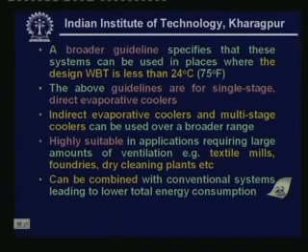And evaporative coolers can be combined with conventional systems, leading to lower total energy consumption. That means you can also think of hybrid systems which use a combination of evaporative cooling systems and conventional air conditioning systems. Using a combination of these two, you can arrive at lower energy consumption. So, one simple scheme is that the outdoor air is first cooled in an evaporative cooler. Then you send that cooled air, which is not cooled to the required extent, but is cooled to a certain extent, to the conventional air conditioning system, so that the load on the conventional air conditioning system reduces, which will give rise to savings in energy.